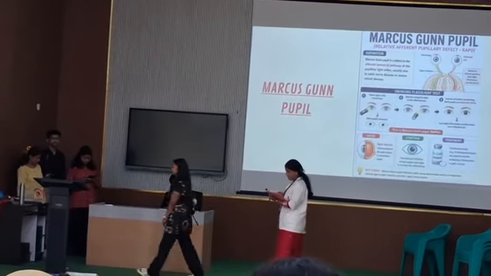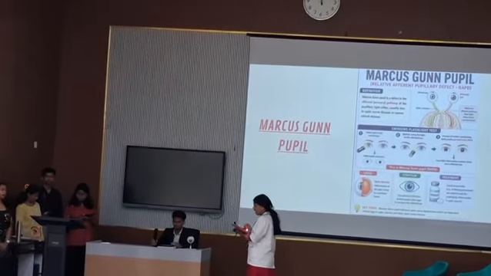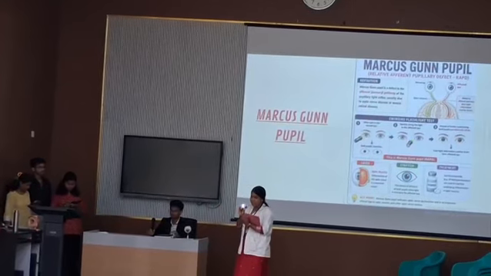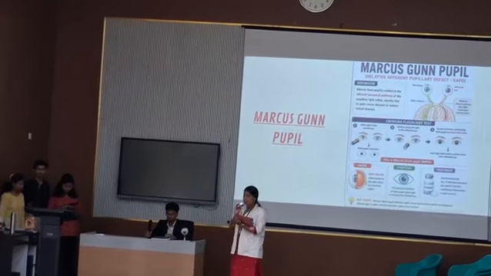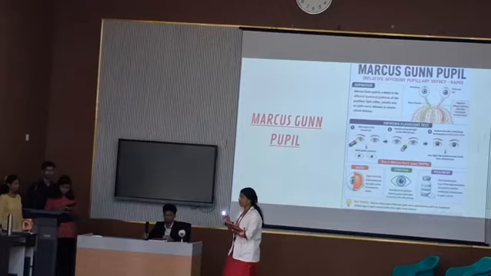So what is it called? It is a relative afferent pupillary defect, also known as Marcus Gunn pupil.